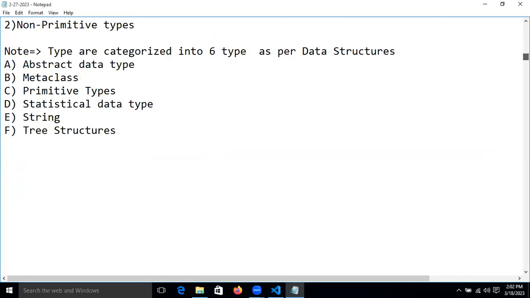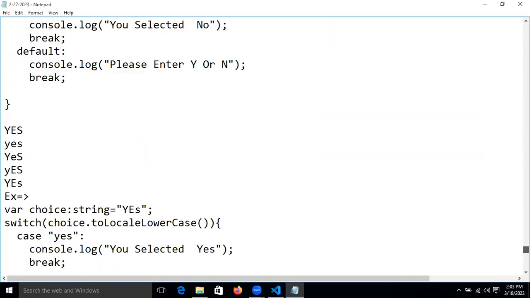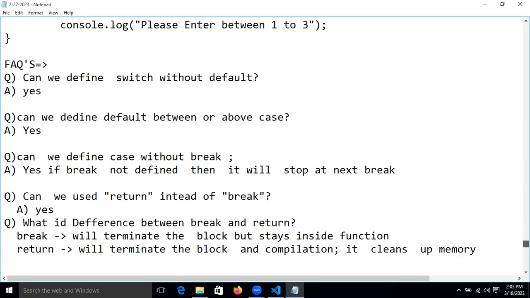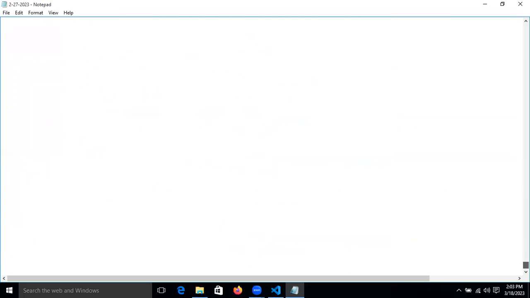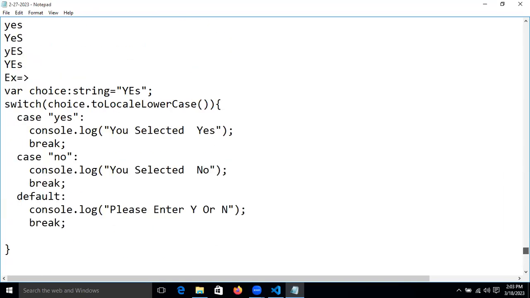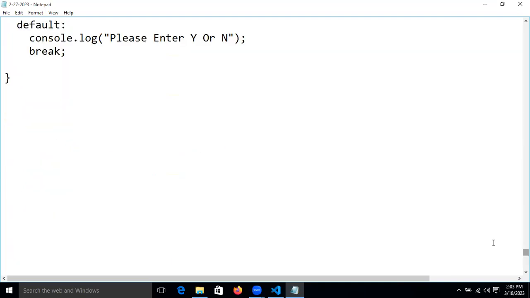What are we discussing last time? Yeah, the switch statement, right? We completed the switch statement. We discussed that switch statement and that one also completed now. So till now, how many statements did we learn, guys?